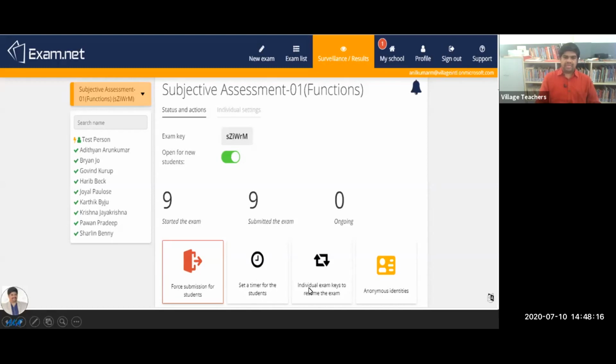And individual exam keys, it is not applicable, but if needed, we can access the individual exam keys, because when you are giving this exam key, automatically the system is generating some additional 4 numbers here. So each system or each machine is identified as a separate device. So that also we can do.